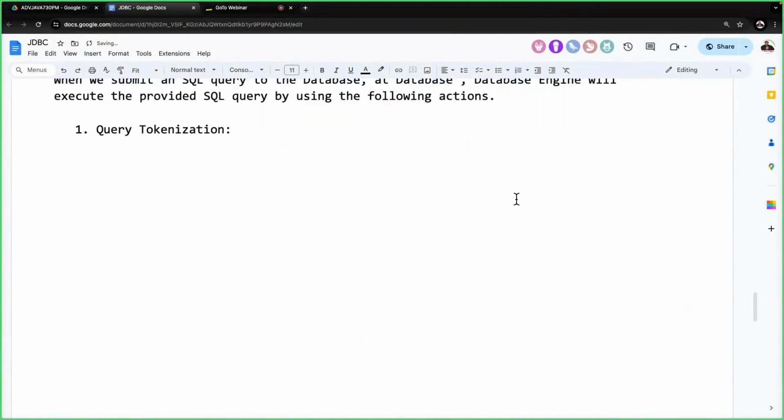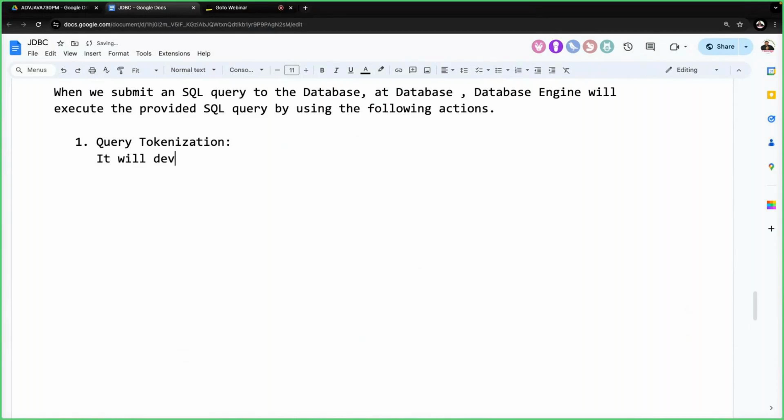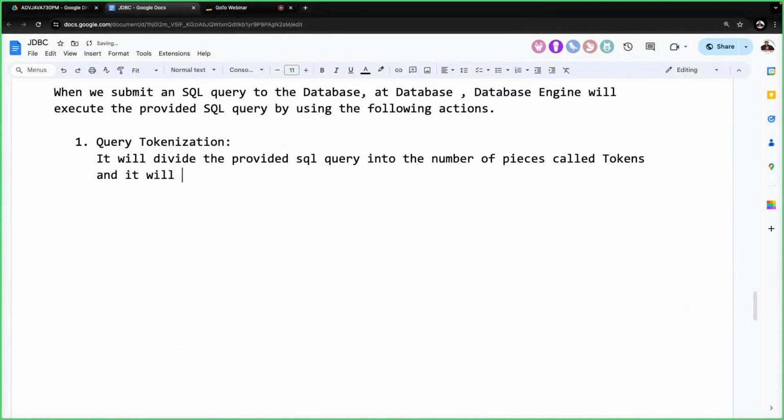Query tokenization will divide the provided SQL query into a number of pieces called tokens, and it will provide a stream of tokens as an output. This is exactly the meaning of query tokenization.